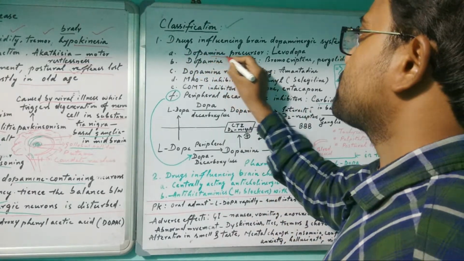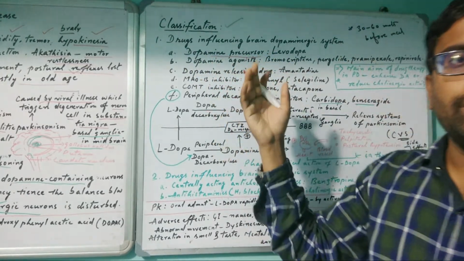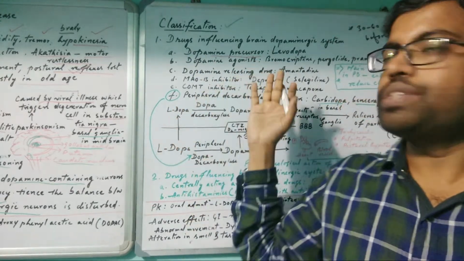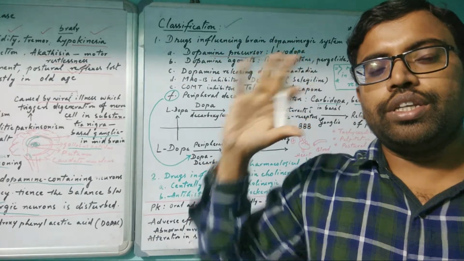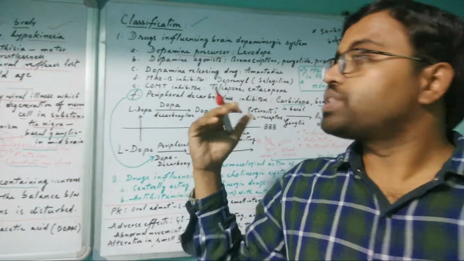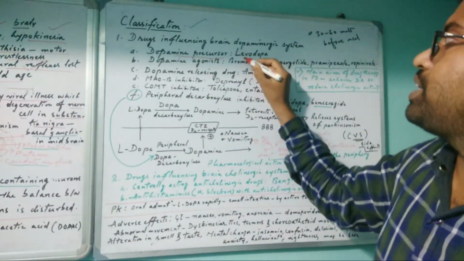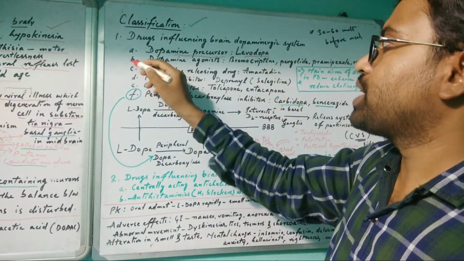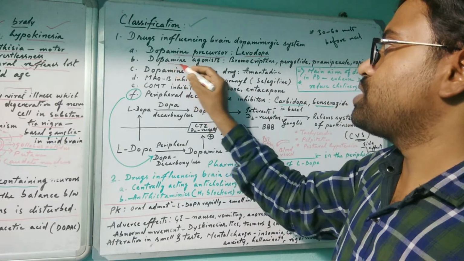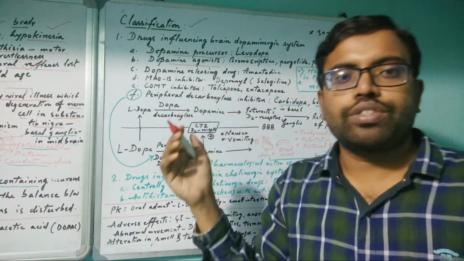Dopamine precursor means it is the precursor which is producing or inducing dopamine, like levodopa, L-dopa. Then the second category, B, is dopamine agonist, which works like dopamine.